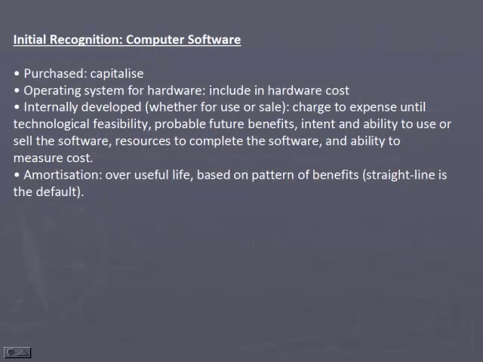Initial recognition of computer software: if it is purchased, it should be capitalized. Operating system for hardware is included in hardware costs. Internally developed software is charged to expense until technological feasibility, probable future benefits, intent and ability to use or sell the software, resources to complete the software, and ability to measure cost. Amortization is over useful life based on pattern of benefits. Straight line is the default.